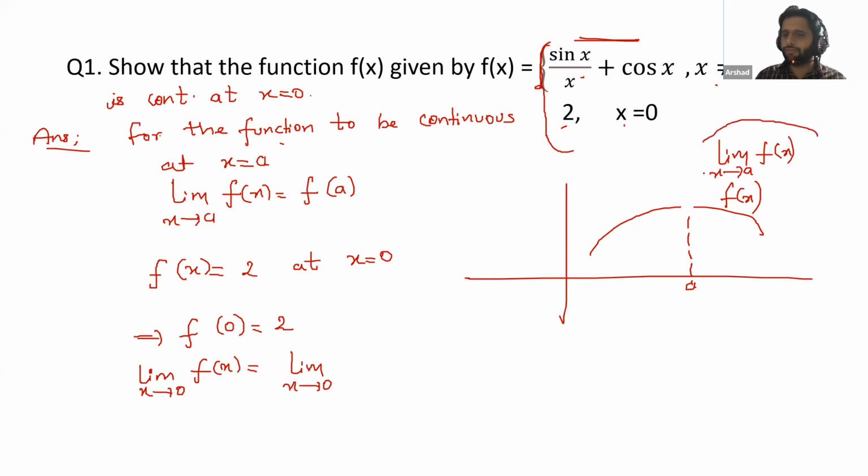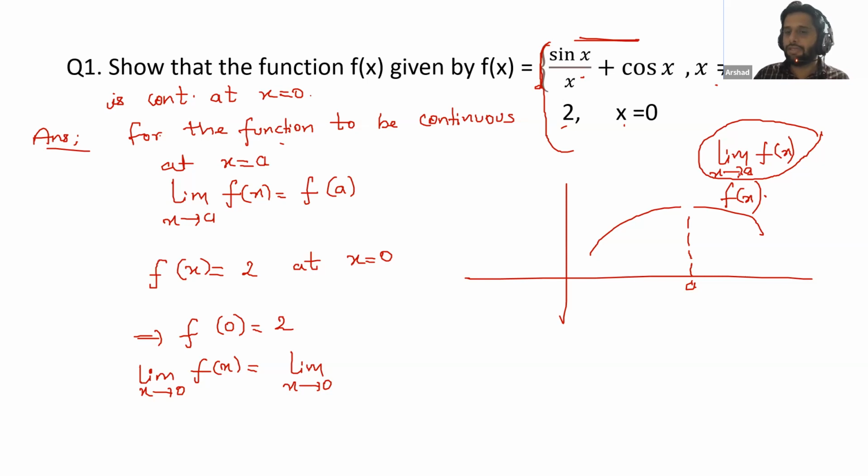What is the meaning of this complete symbol? This means if x is approaching value a, then f(x) will approach what value? So x tends to a means x is not equal to a. This means x is approaching this value. It is very, very close to a, but it is not equal to a. Then we have different methods to solve, and the first method is where we directly put the limits.